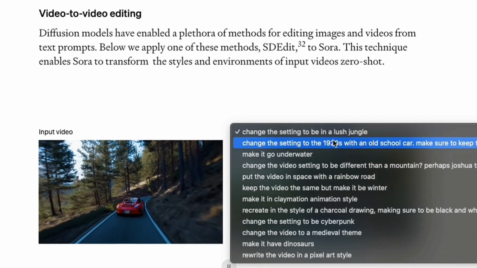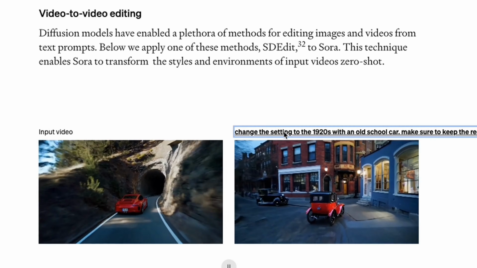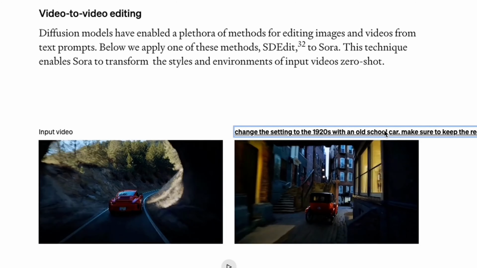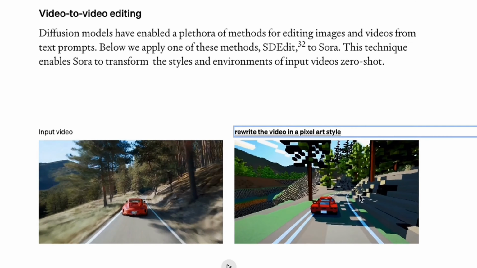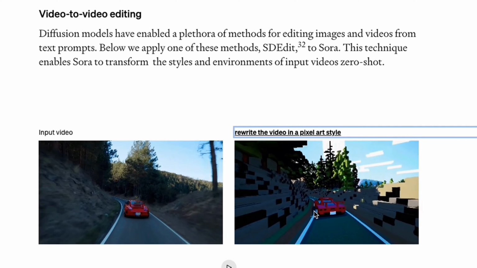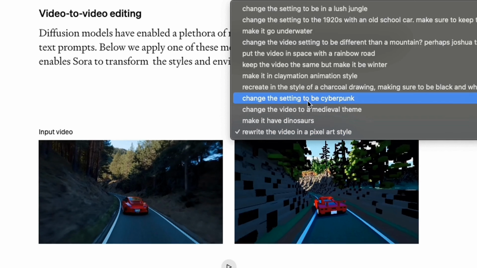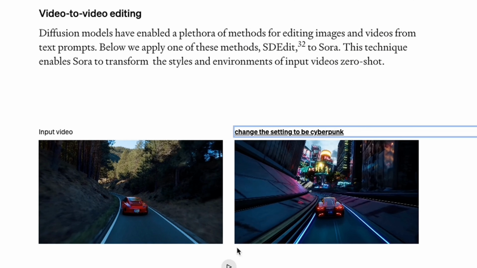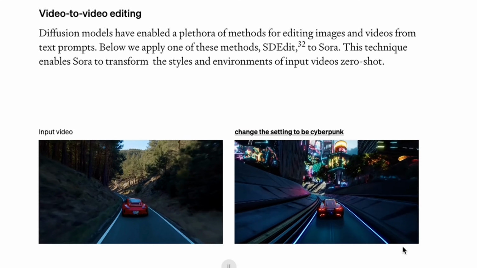Now, you can actually play around with this. So this is set in the 1920s, an old school car, right? So the movement is exactly the same. However, the overall scenario has changed, which is pretty great. You'll be able to recreate your videos in different styles that you want.